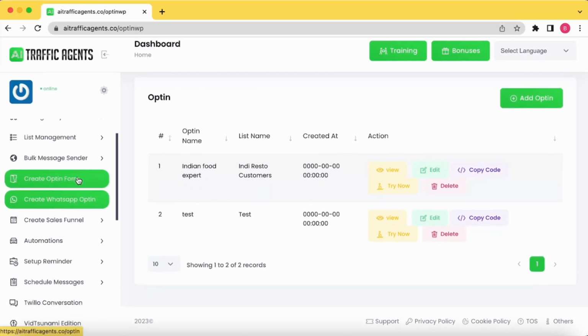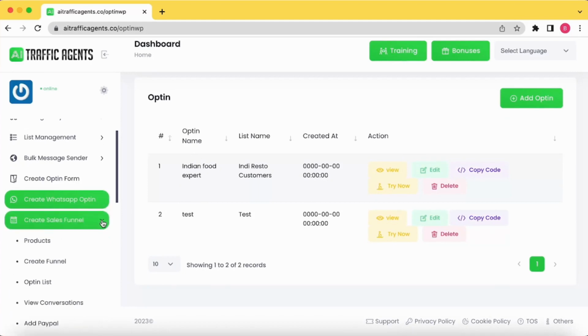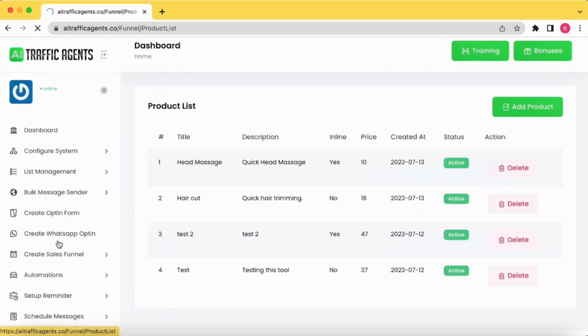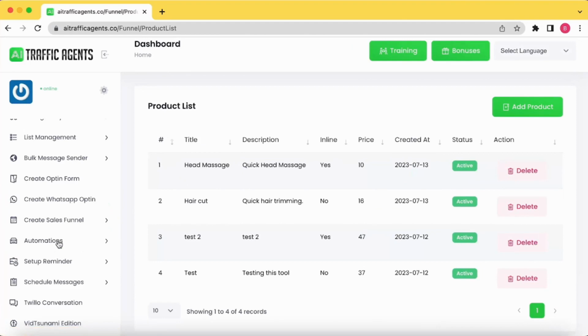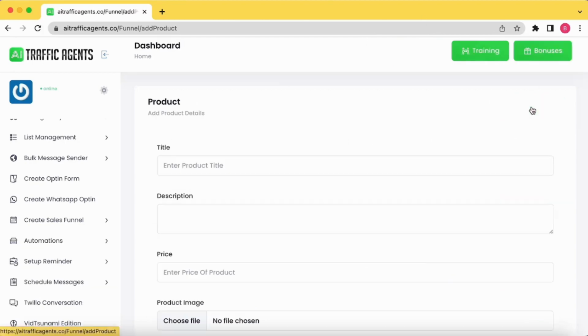Once this is done, we can create a sales funnel. Here you can add products inside the system of AI traffic agents. For example, I want to sell Indian curry and breads, so I can simply add those products directly from here.